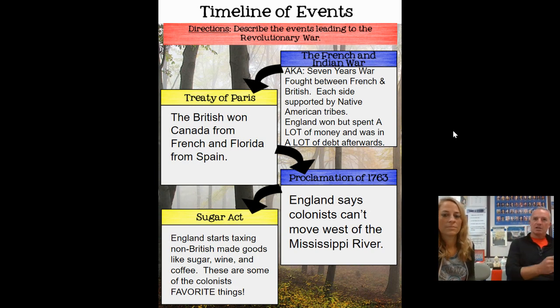And now all of a sudden, the king, who's 3,000 miles away across the Atlantic Ocean, is starting to change things really dramatically. And I think the colonists are okay with change because they understand that they have this obligation to the king. But now things are happening really quickly. They also really liked sugar because it kept their rotten food edible a little bit longer since they didn't have refrigeration. That sounds good.